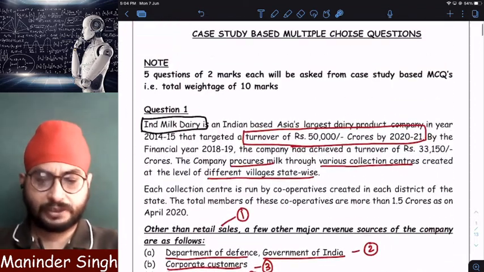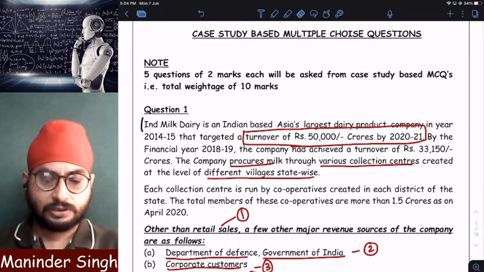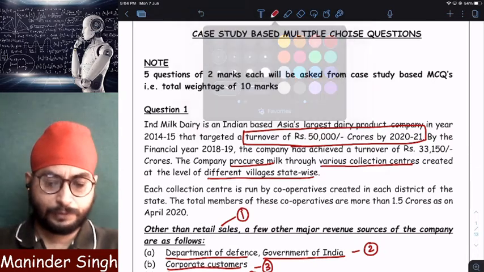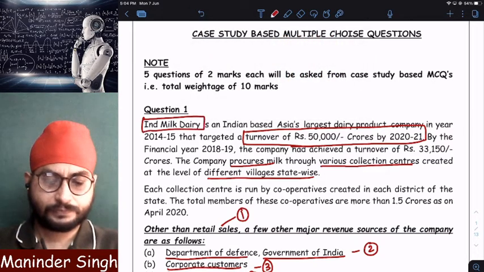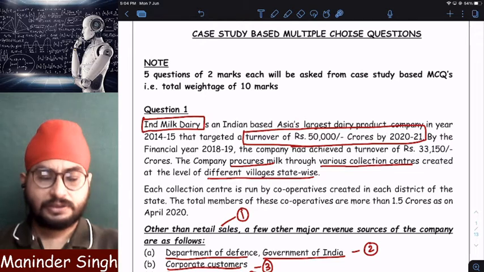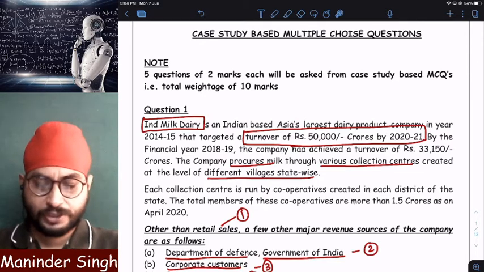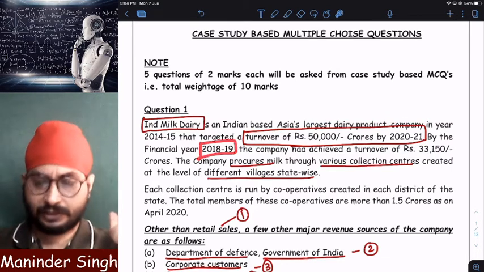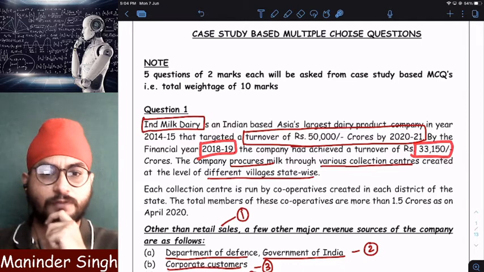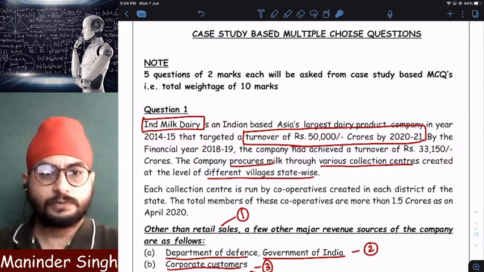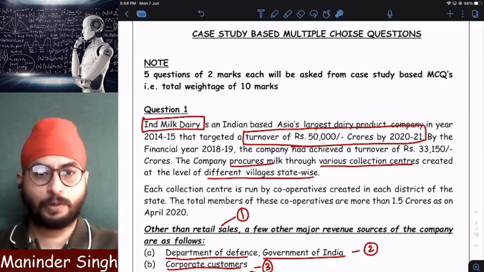Let us see what the situation is basically. So what is the company name? Sir, the company name is Ind Milk Dairy. Clear? And this company wants to achieve a turnover of how much? 50,000 crores by 2021. As of financial year 18-19, it has already achieved 33,150 crores worth of turnover. Clear? Now, this is the basic requirement of the company.